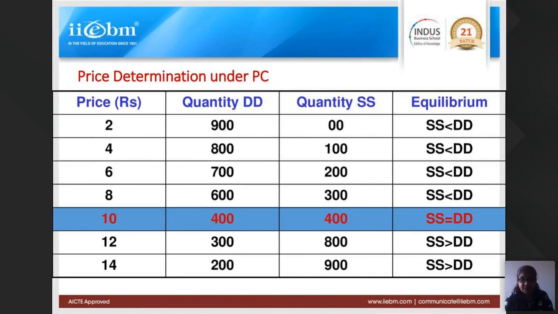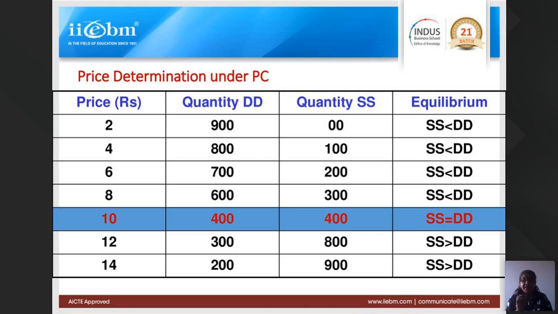Here it is 10 rupees. Equilibrium price is 10 rupees. Equilibrium quantity is 400. So when you plot this into a diagram, you will get again a cross. That cross will tell you that the equilibrium price is 10 rupees and the quantity, 400, is the quantity demanded and supplied. So same thing we had done in equilibrium. So this is nothing but equilibrium.